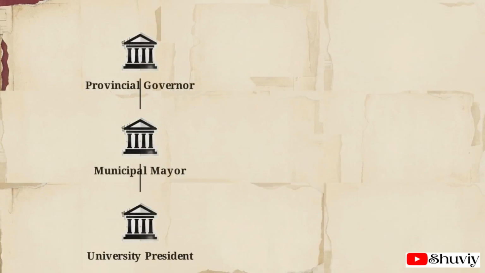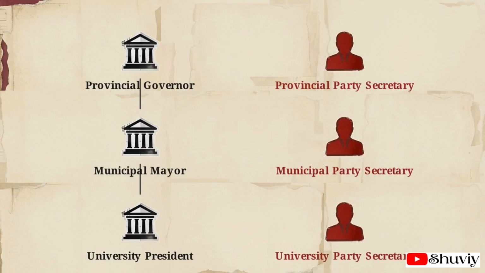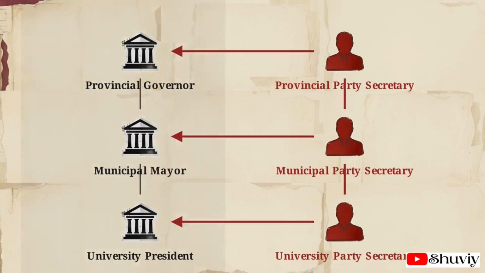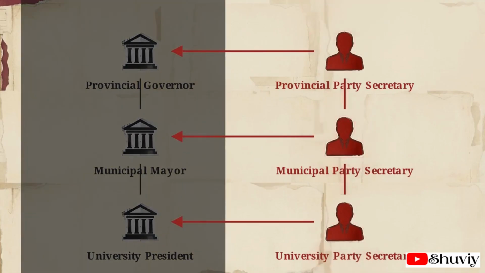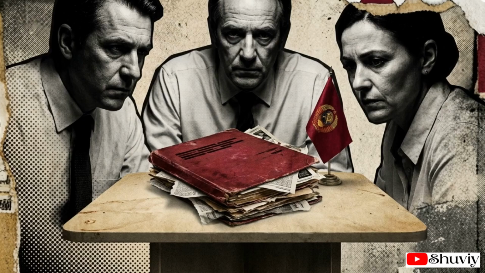To ensure directives from those 7 men are followed, the party relies on a duplication system. Every public official, from a provincial governor down to a university president, has a shadow. A party secretary sits alongside them, and structurally, the party secretary holds the ultimate authority. This structure extends far beyond government offices. Internal regulations dictate that any organization with at least 3 full party members must establish a primary-level party cell.